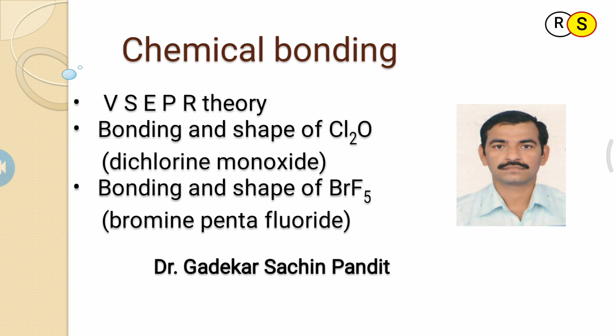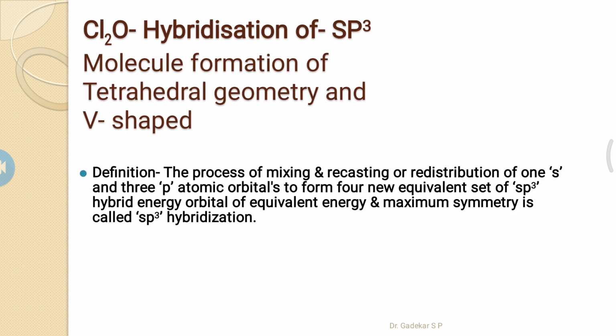Today we will discuss the formation of the Cl2O molecule, that is dichlorine monoxide. According to VSEPR theory and hybridization, this molecule forms by sp3 hybridization.